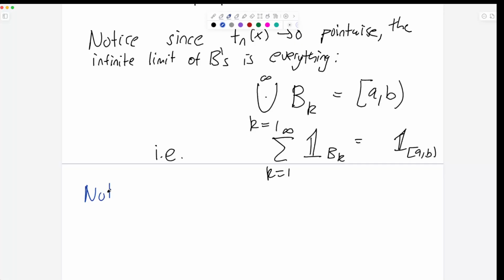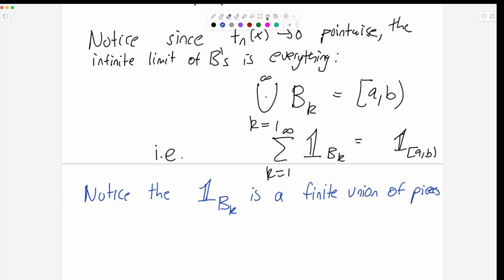So notice the indicator of B_k is a finite union of intervals, because the A_n's are, the indicator of A_n is, and that is because the f_n's are step functions.